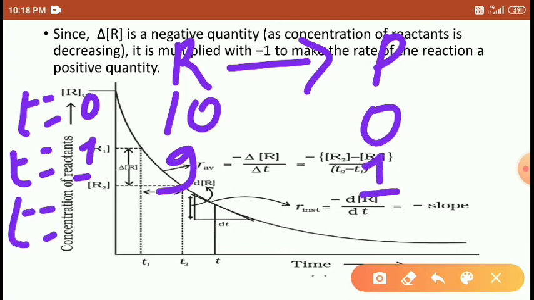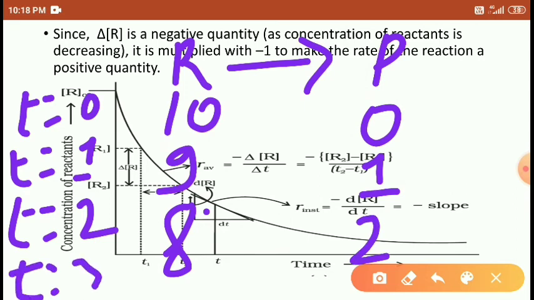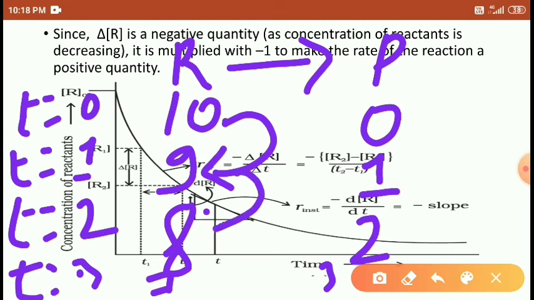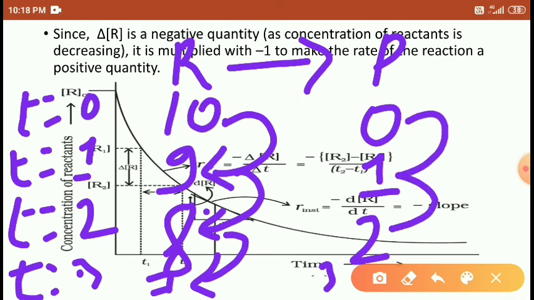At T equal to 2 minutes, it decreases to 8 and the product becomes 2. At T equal to 3, it is 7 and the product is 3. So as time changes, the reactant decreases 10 to 9, 9 to 8, 8 to 7. Simultaneously the product increases 0 to 1, 1 to 2, 2 to 3.